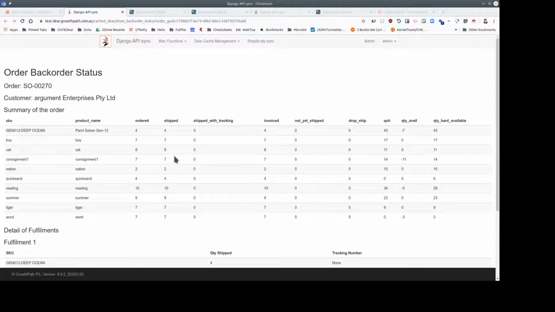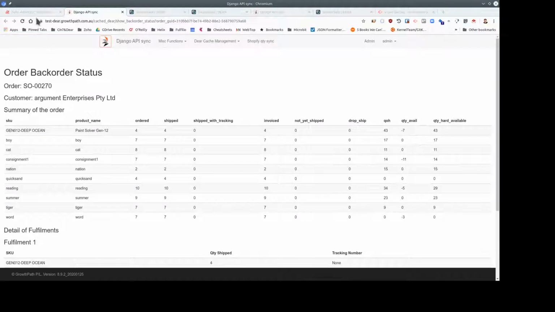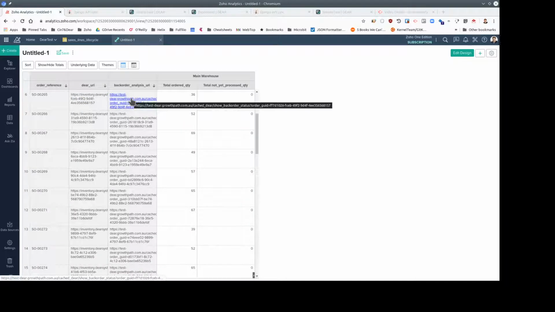And it shows an overview of the order, sort of a customer service overview. What was ordered, what's been shipped so far, and the latest stock availability information, which might help you discuss with a customer on the phone when the products could be shipped. And there's fulfillment details here as well for all the fulfillments of the order. So that summary can be accessed by adding this link to the report. So any report that you can add the sales order header to, you can drag these two fields into the report.